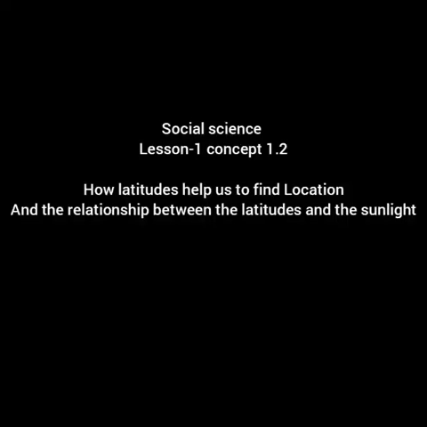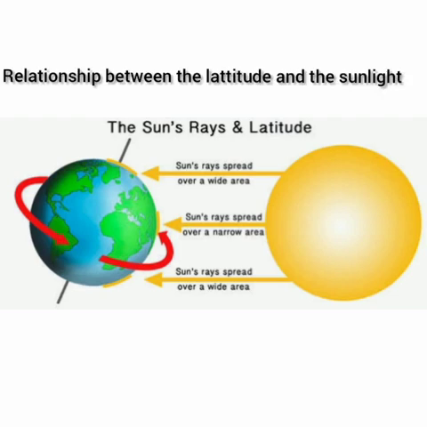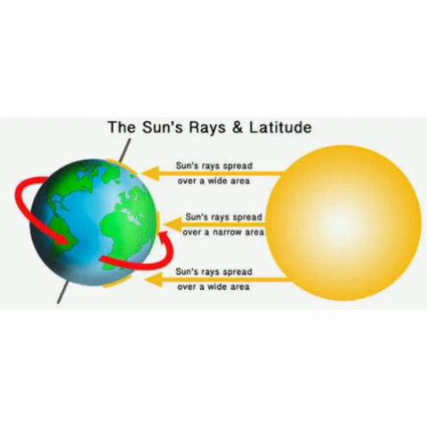Hello children, now we know about latitudes on the globe. Now we will learn how latitudes help us to find location, and the relationship between the latitudes and sunlight. First we will discuss the relationship between the latitudes and sunlight. The tilt of the earth along with its revolution has various interesting effects. The most important is that all latitudes do not get the same amount of sunlight.